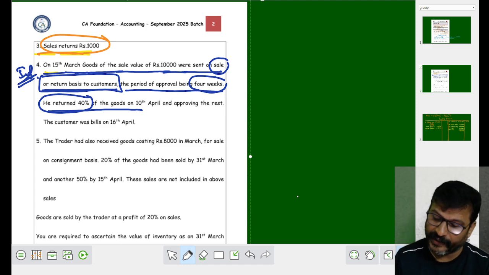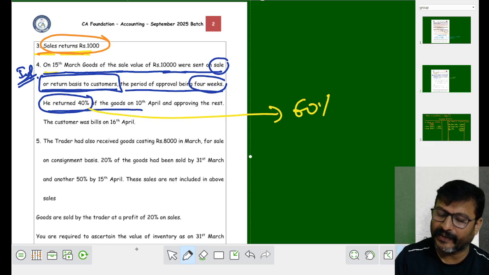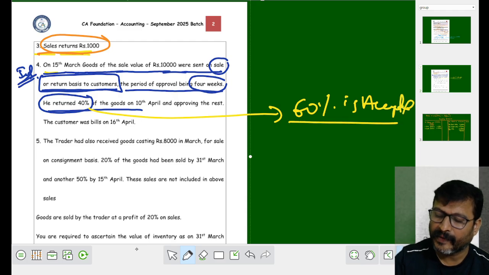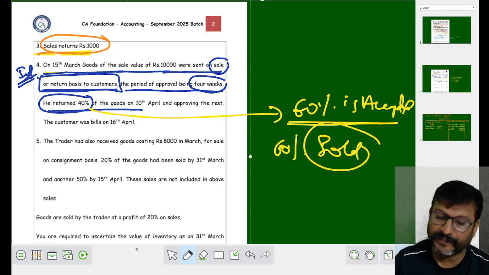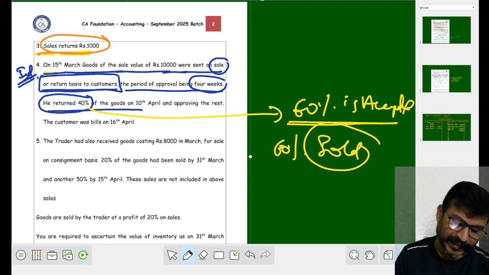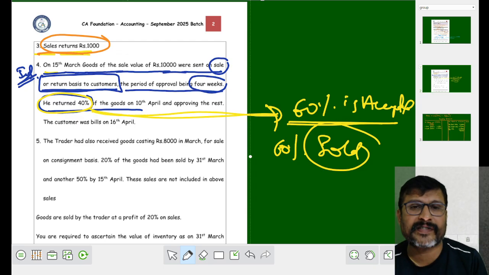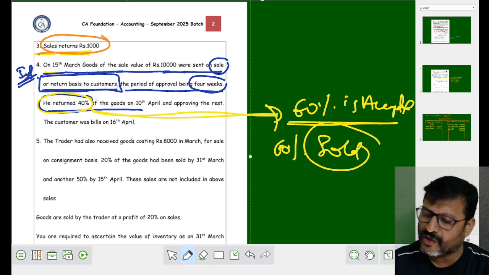How much goods he returned? 40%. When he returned 40%, we can say that 60% is accepted. 60% is accepted means 60% is sold. How much goods are sold? He has returned 40% means he has accepted 60%. Accepted 60% means 60% of the goods are sold.